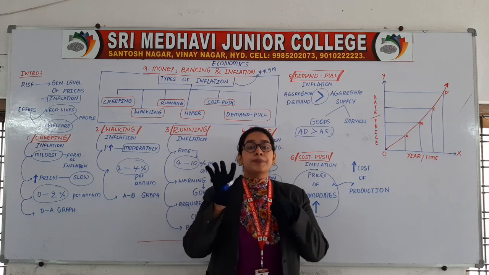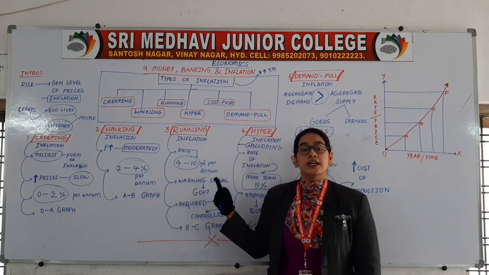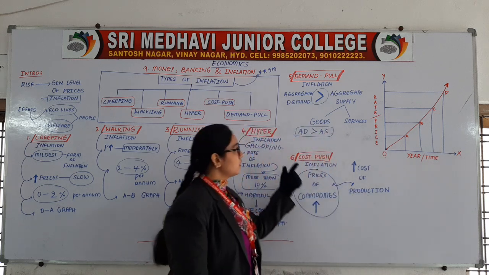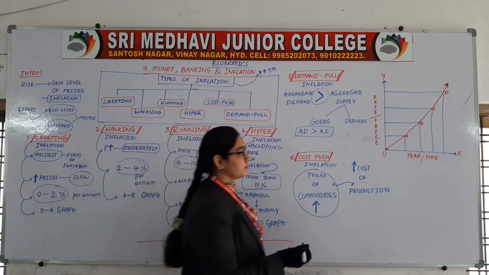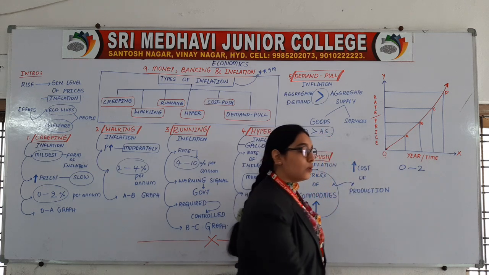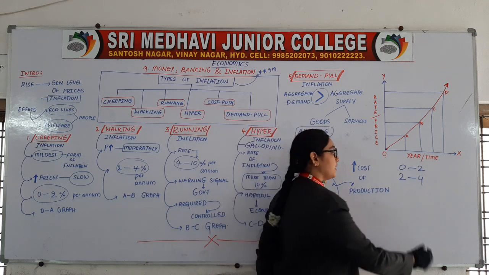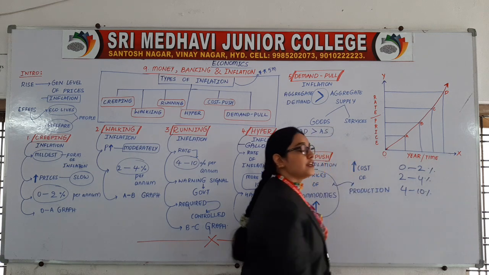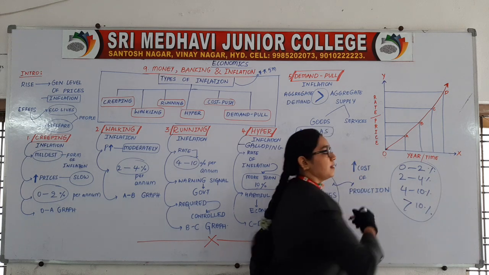Totally we have discussed 6 types of inflation: creeping inflation, walking inflation, running inflation and hyperinflation. Then the remaining 2 are demand pull inflation and cost push inflation. The first one, creeping, was from 0 to 2%, then walking was from 2 to 4%, then running inflation rate was between 4 to 10%, and the hyperinflation rate was more than 10%. These are the few things which you need to keep in mind.